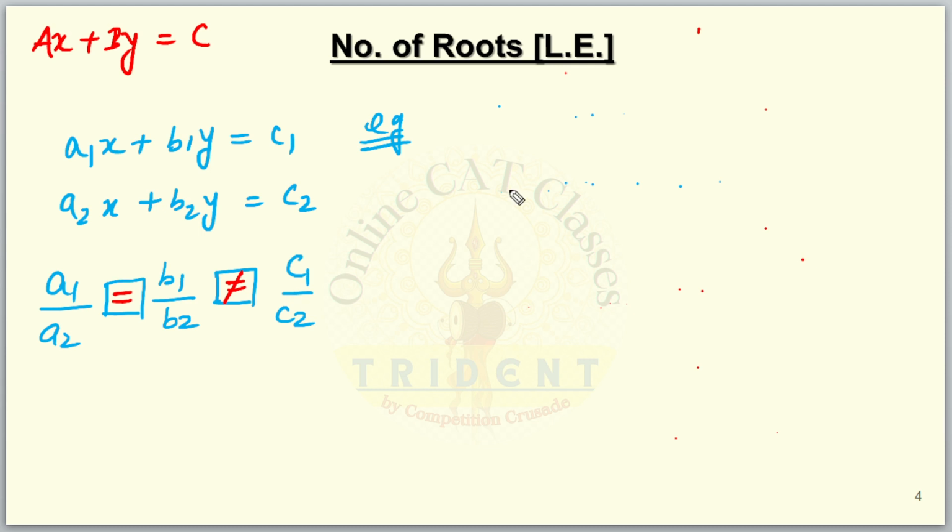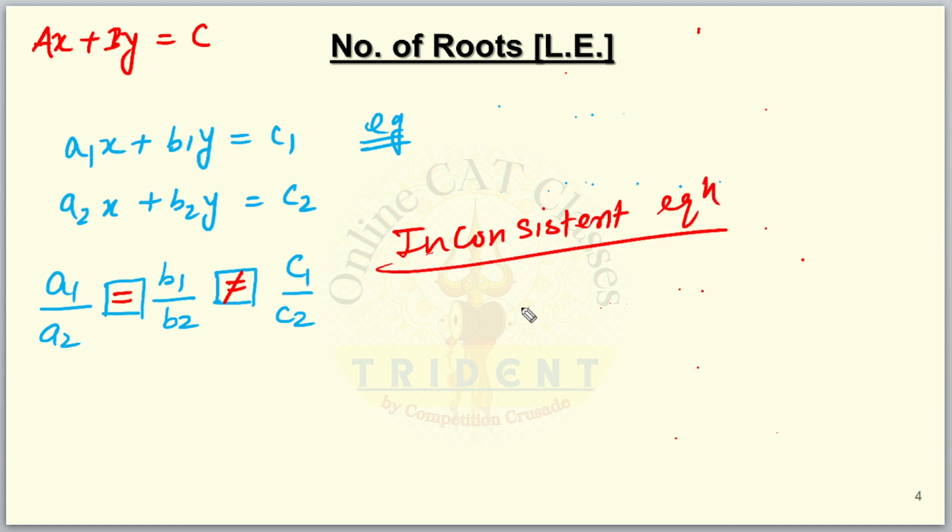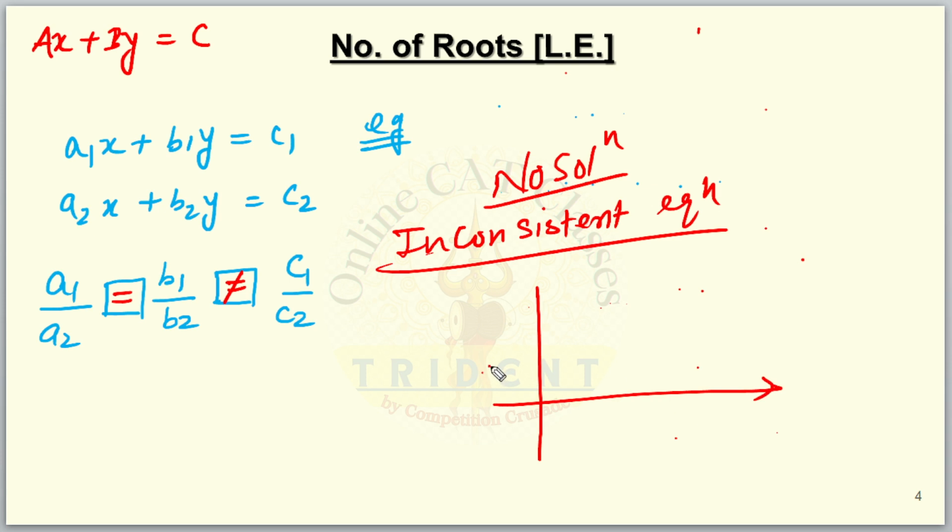In that case you have what is called inconsistent equations. Inconsistent equations means you will find no solutions. Please remember, in the first case we found infinite solutions. Here we find no solution for a simple reason: the two lines are effectively parallel lines, so I can represent them like this. Their slopes are going to be equal.